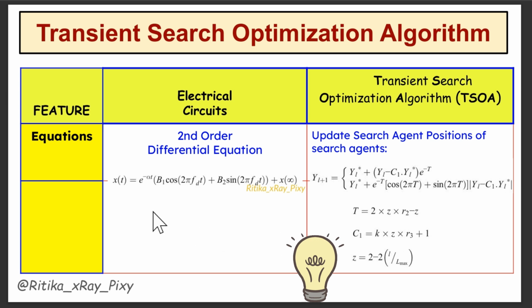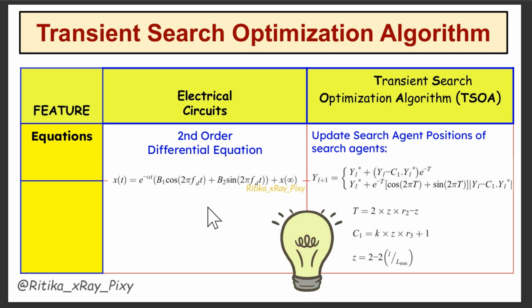Here you can see this equation. In the electric circuit, you can see a second order differential equation. Similarly, in this algorithm, we will use similar equations to update the position of our search agents for the exploration and exploitation phases. Here you can see the circuit behavior can be described using math equations that include the oscillation, or we can say fluctuation, and the steady values. Same in the algorithm, we have different equations to update the solution, where our search agents are just like the circuit changing behavior.